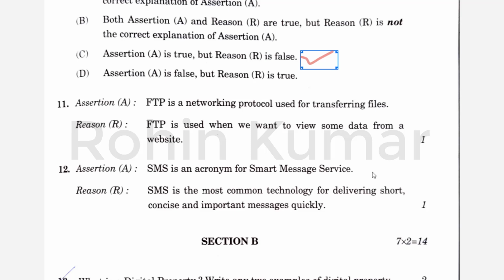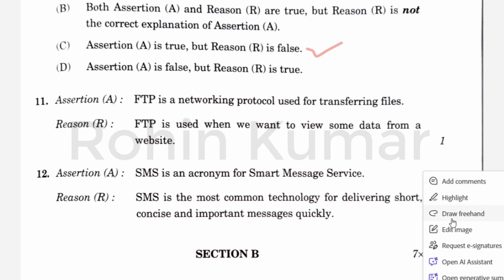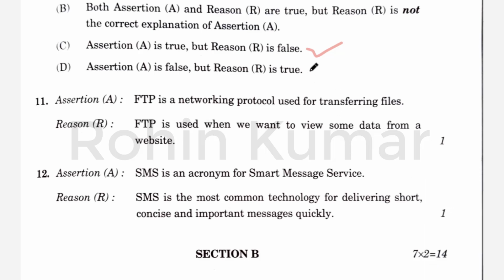So friends, it is false because its full form is Short Message Service. And the next one, so by default its answer becomes D, but let's complete the question. The reason is SMS is the most common technology for delivering short, concise, and important messages quickly. So yes, this is true because we use SMS for sending the messages quickly and they are short in size. But the assertion is false and reason is true. So its answer is D.